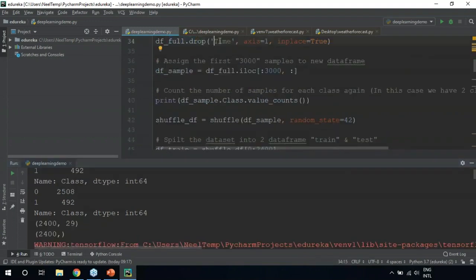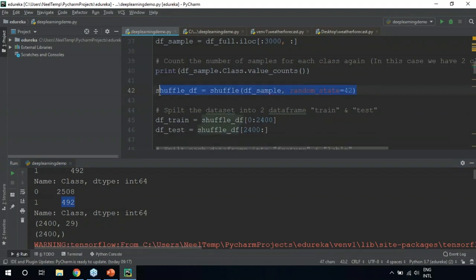After dropping out the time variable, we are going to assign the first 3000 samples to our new data frame. This DF sample will have our first 3000 samples, and we're going to use those. Here we're just counting the number of samples for each of the classes. We're doing the same thing again, and here we get class 0 has 2508 samples and class 1 has 492 samples. Now this makes the data set quite balanced. It's very balanced when compared to our old data set.